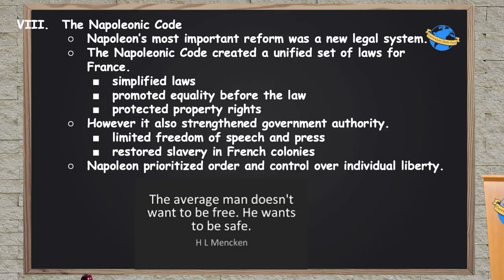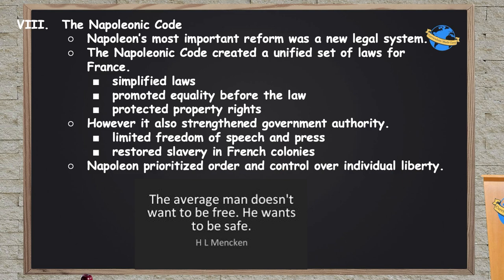But he also strengthened the power of the government. He limited freedom of speech in the press. You really weren't able to speak out against him, either verbally or in writing. That would be cracked down severely because you had to respect Napoleon. He also restored slavery in the French colonies, which brought him into conflict with Toussaint Louverture over in Haiti, as we saw in the last unit. In short, no pun intended, Napoleon prioritized order and control over individual liberty.